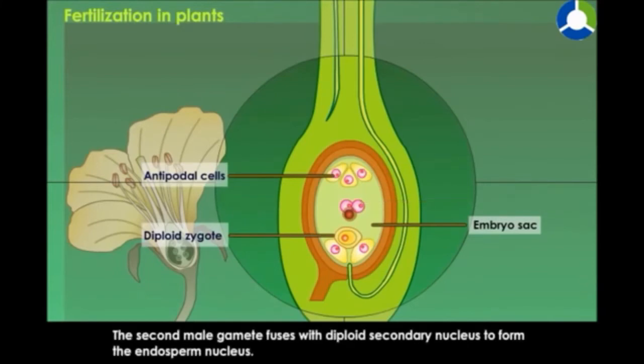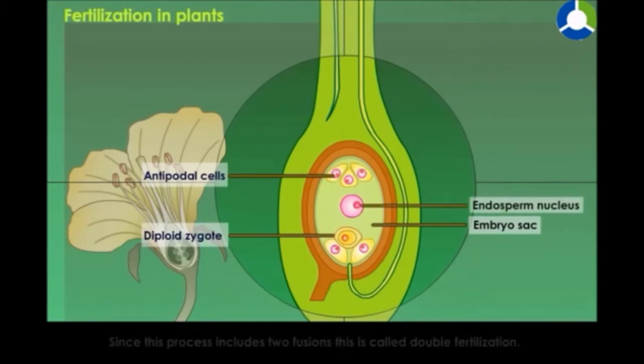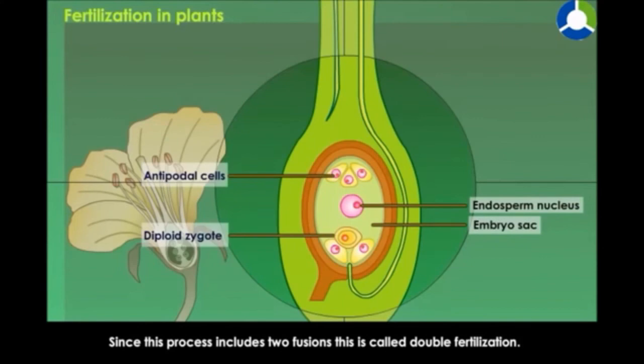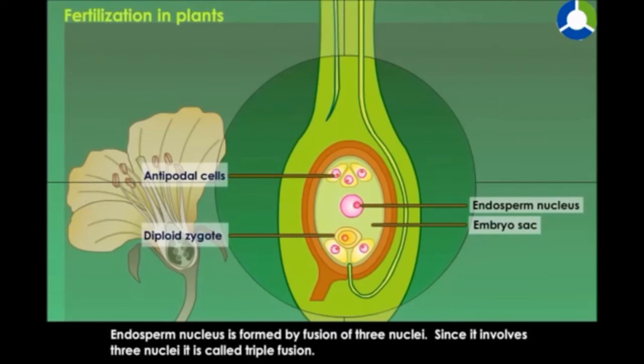The second male gamete fuses with the diploid secondary nucleus to form the endosperm nucleus. Since this process includes 2 fusions, this is called double fertilization. The endosperm nucleus is formed by fusion of 3 nuclei. Since it involves 3 nuclei, it is called triple fusion.